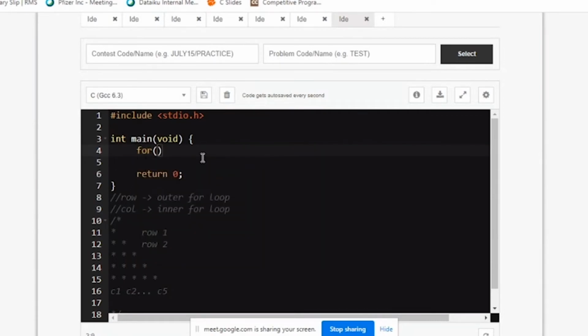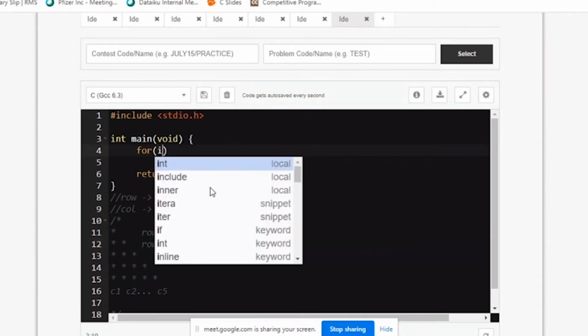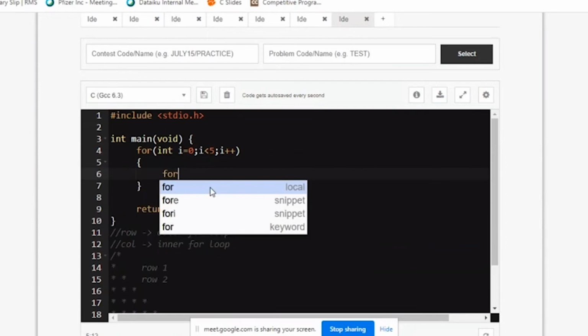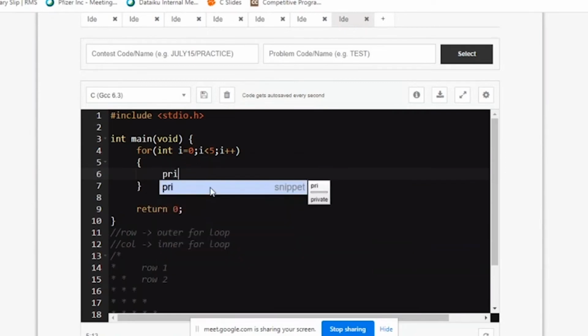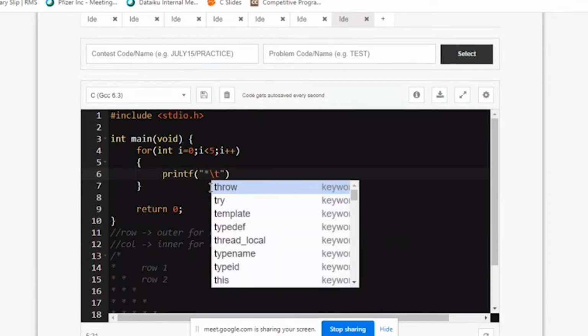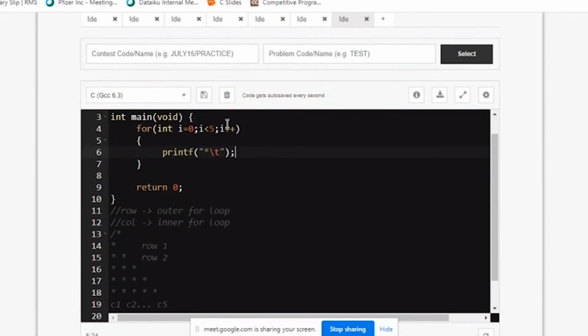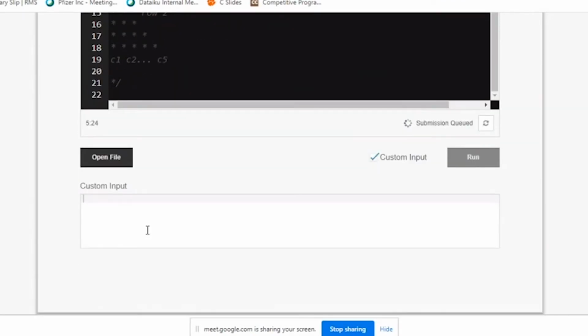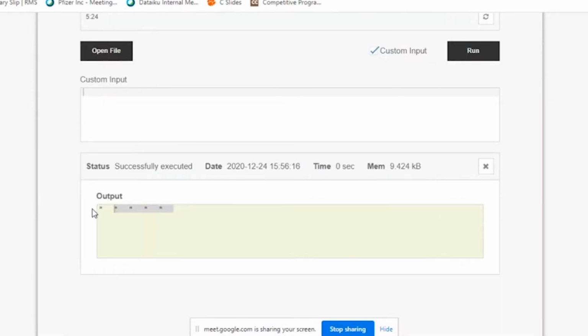So let me show now how do I write this program. So see the for loop. How many rows I want? 5 rows I want. So I'll be writing int i is equal to 0, i less than 5, i plus plus. That is for rows. If you see here, if I write a printf to print star and a backslash t, if I run this program, you can see 5 stars are printed in a single line. That's one row. See, 5 stars are printed.